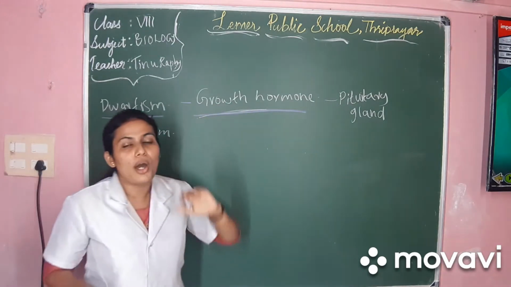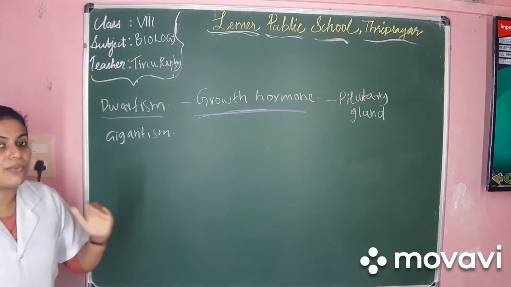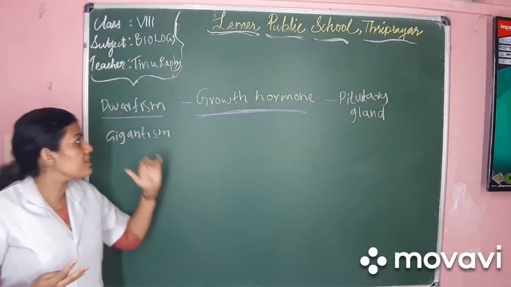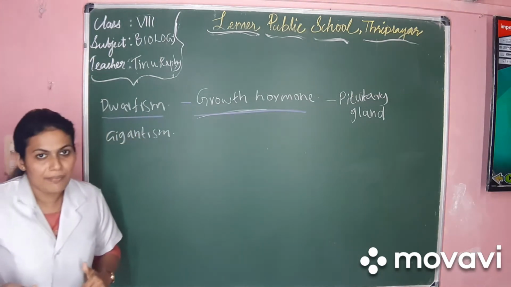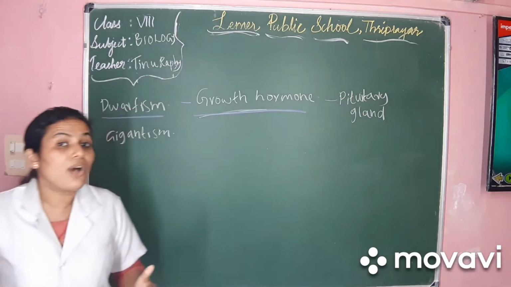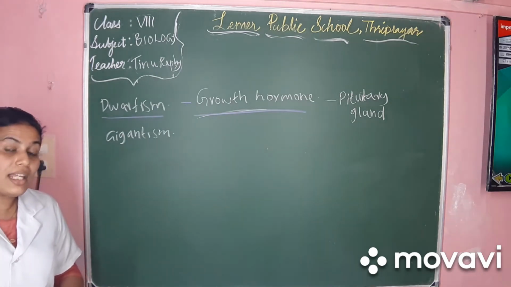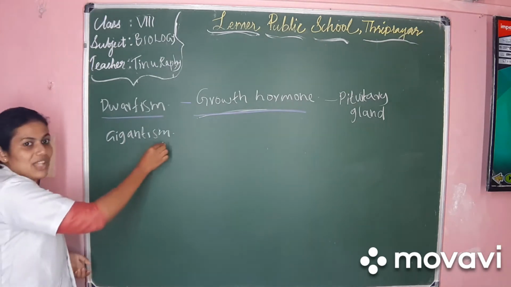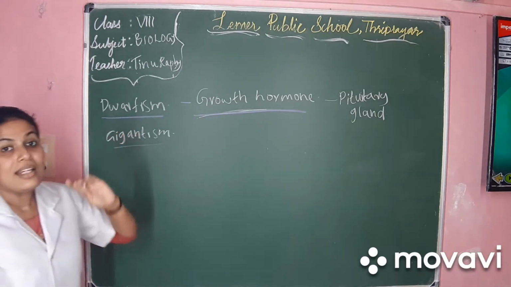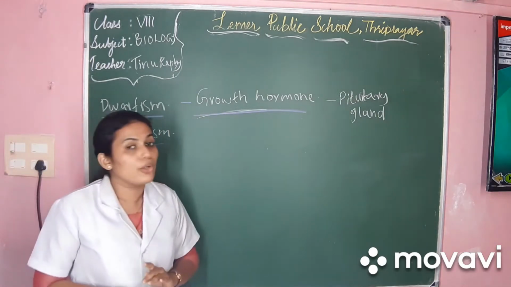So, if the growth hormone production is less, it leads to a shortage of growth of an individual and it causes dwarfism. Whereas if the growth hormone production is very high, it causes higher growth, the individual grows in height and it causes gigantism. So these two are the diseases related to the production of growth hormone.